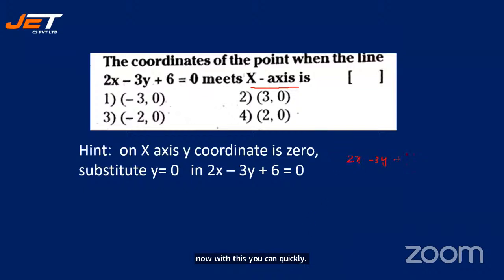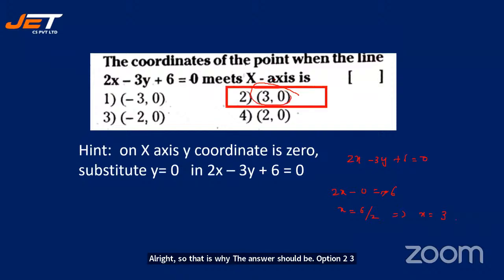2x minus 3y plus 6 is equal to 0. So 2x minus, we said if it meets the x-axis, y is 0, isn't it? So minus 0 is equal to minus 6. So x is equal to 6 by 2, which implies x is equal to 3. That is why the answer should be option 2, (3, 0). Let's see the answer.